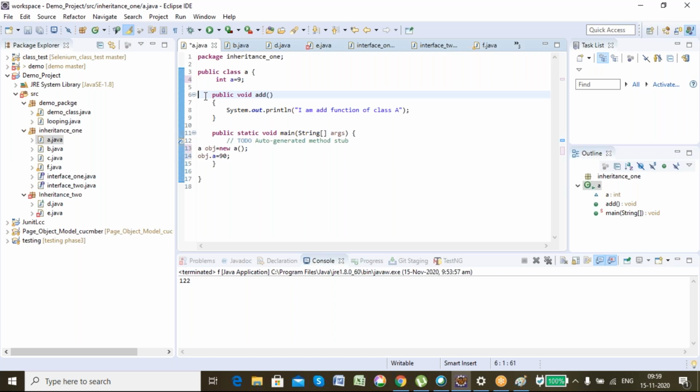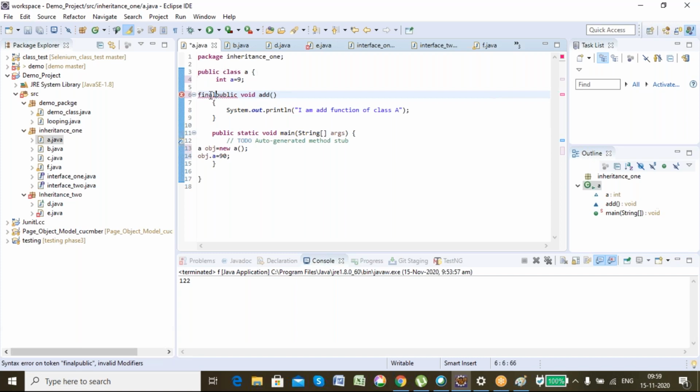Just keep this in mind. These are all interview questions. Now see, I made a data member or variable final. Now I am making a function final. So what will be happening? Let's say I'm making it final.